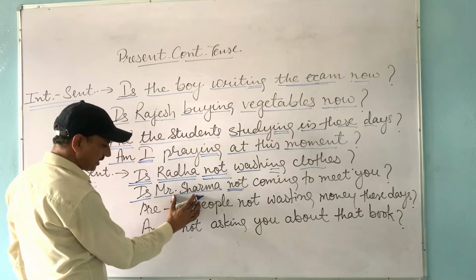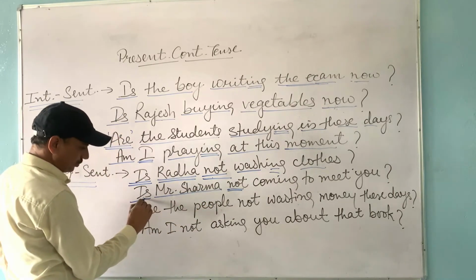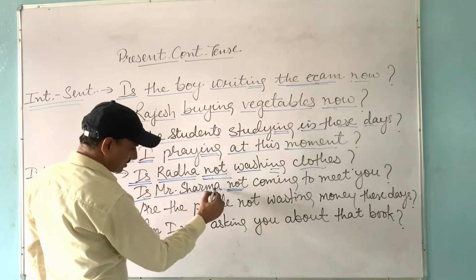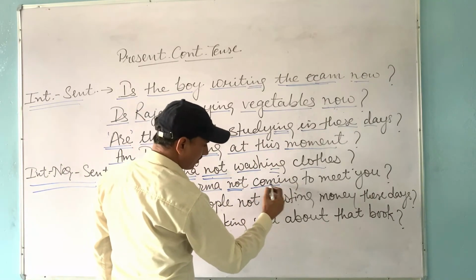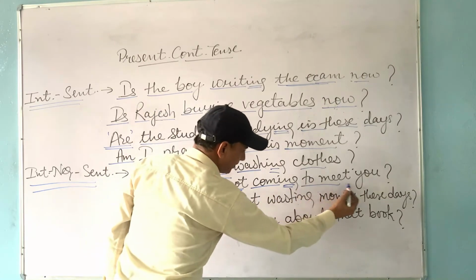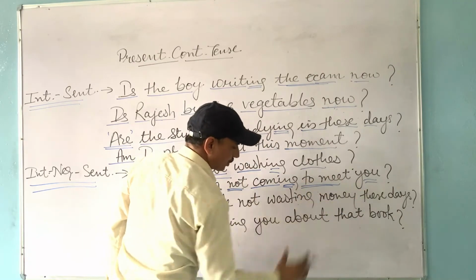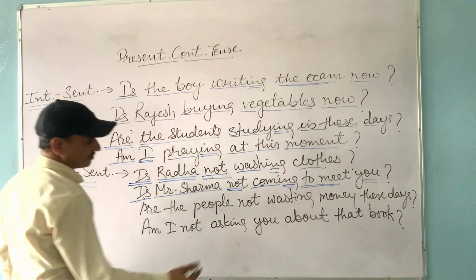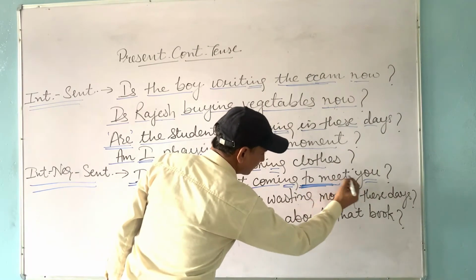Mr. Sharma is our subject, so the helping verb is used before it and not is added after it. Then the remaining structure will be the same. First form of verb come with ing, coming. There is no object. "To meet you" is another clause. In this sentence, an infinitive has been used: to plus first form of verb.